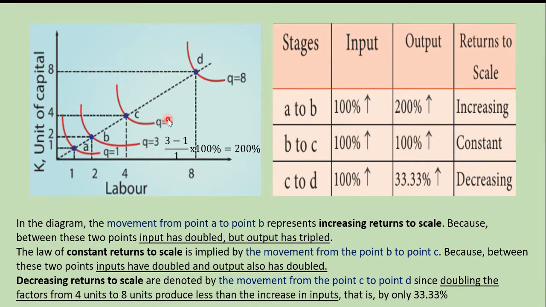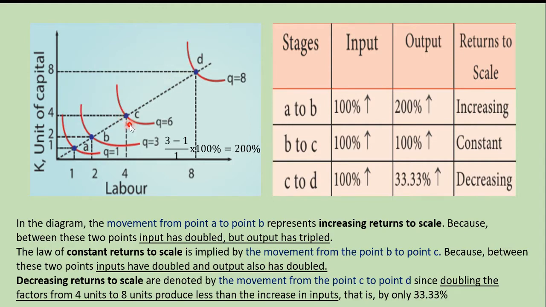So the output has also doubled. Output means quantity. Input has doubled and the output is also doubled. That means this place is called constant returns to scale. This part is called increasing returns to scale. This part is called constant returns to scale.